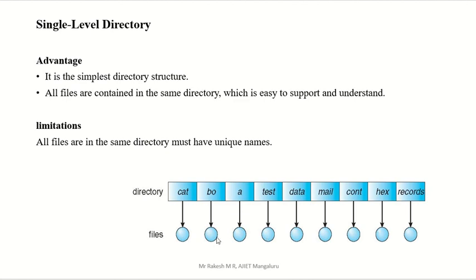Let us consider one folder in your computer or in your mobile. In that particular folder you have to save all the files with different names, right? If two files have the same name, is that possible? No, that is possible in another folder, but not in the same folder. We can't create a same-name file. Like that, if all files are in the same directory, then give different names. Unique name means different names.